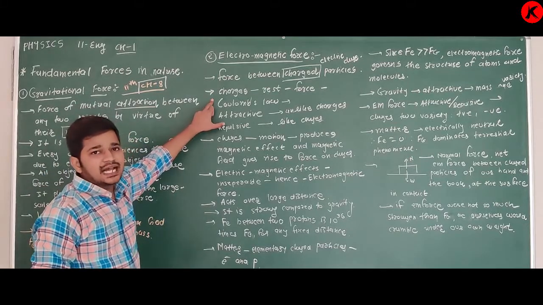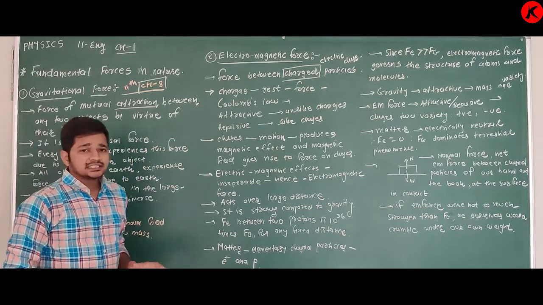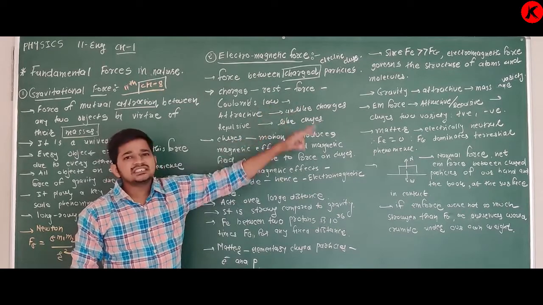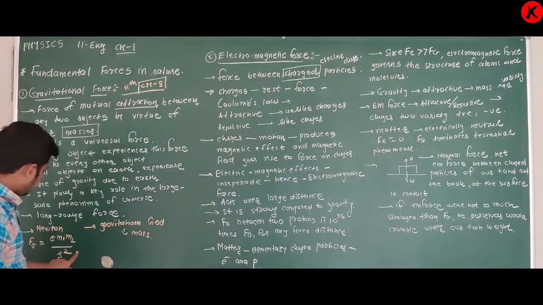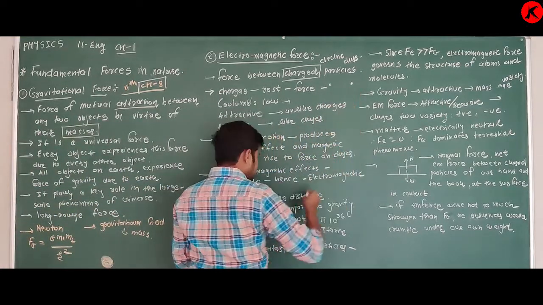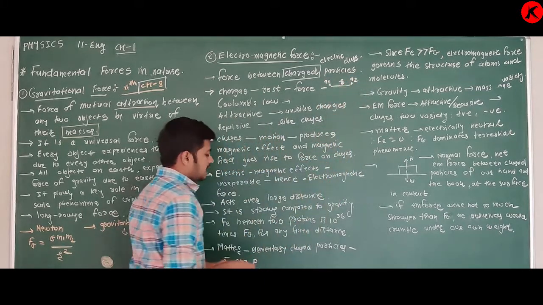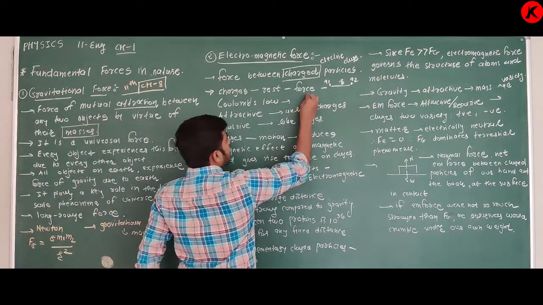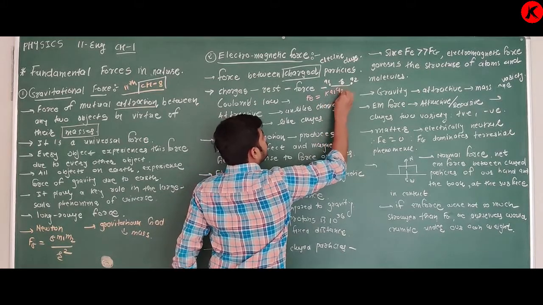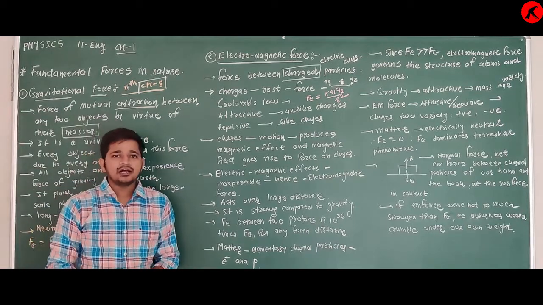If charges are at rest, stationary charges, then according to Coulomb's law, force is acting between them. Similarly, if we have two charges Q1 and Q2 separated by distance r, then the electrical force acting between them, Fe, is equal to K Q1 Q2 upon r square.